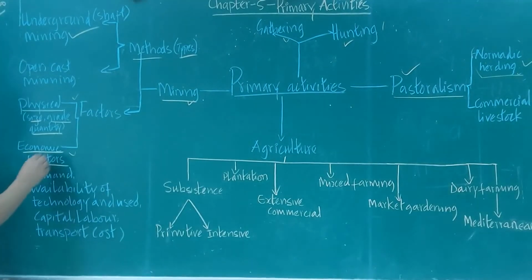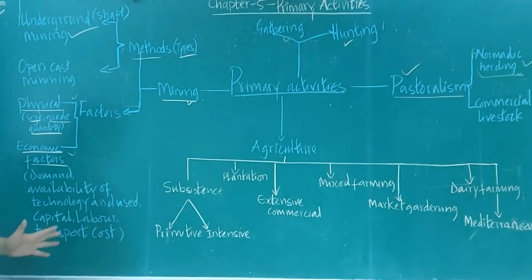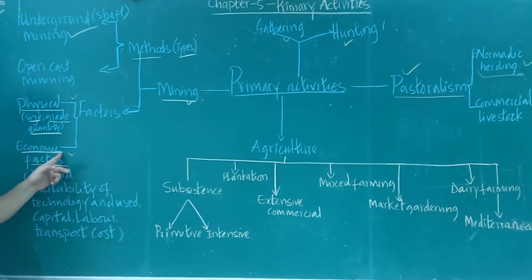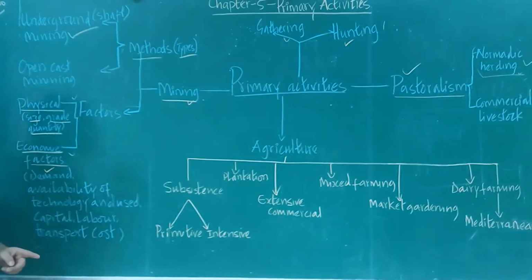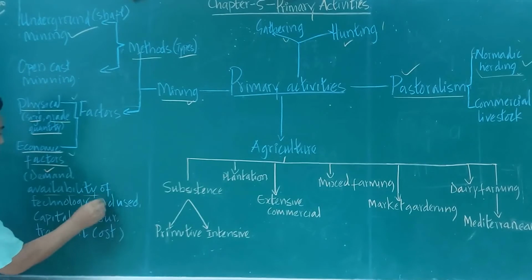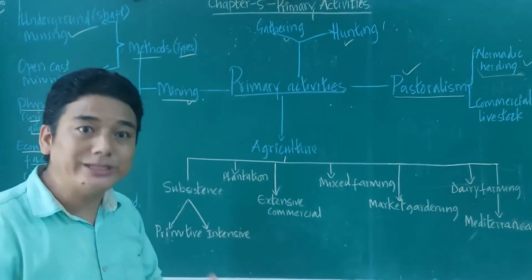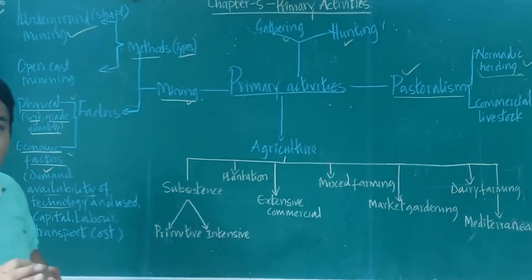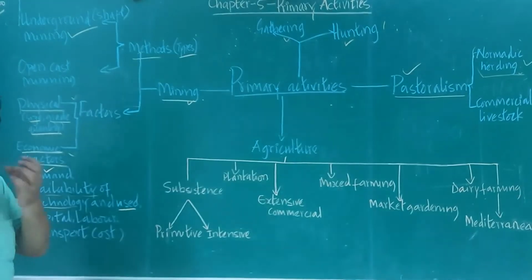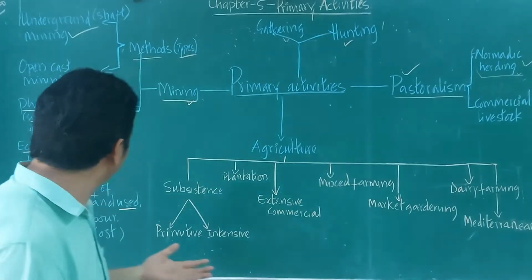Then next, we have economic factors. In the economic factor, you have to see whether the particular mineral has a demand in the market or not. At the same time, the availability of technology, whether the technology is available in the market to take away the mineral from the ground or not. We have to see that. And at the same time, use: how much of the mineral we can use, or how much people are using it.